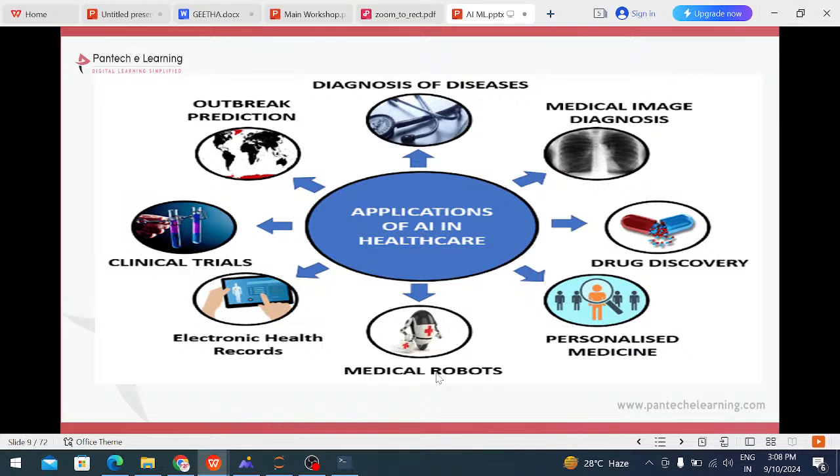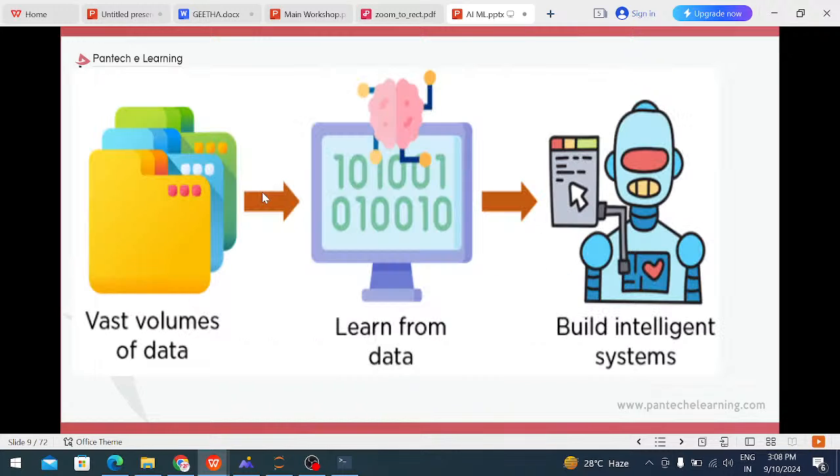One more main application is in the healthcare sector. For example, there are a lot of medical images, right? From medical images, and for recommending which drug to give a patient suffering from some disease, and in medical robotics, electronic healthcare records, and clinical trials, everything is used in healthcare. Nowadays most sectors use the AI part.